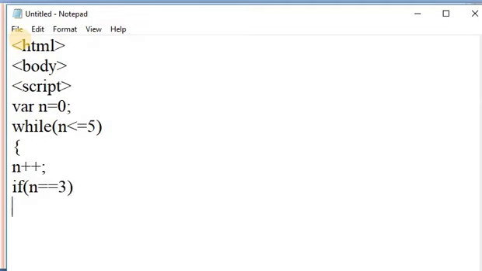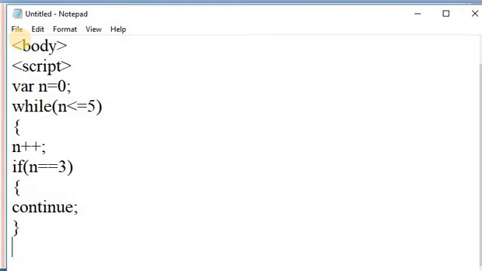Then continue. Here I am using the continue statement. Close the if statement, and here I am printing with document.write. In document.write I am printing the value of n, n plus a break tag.